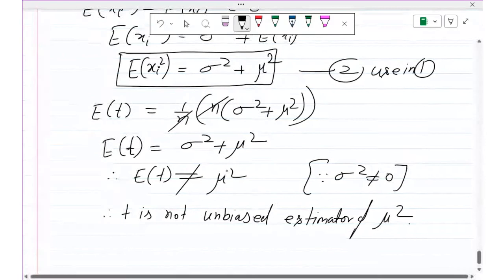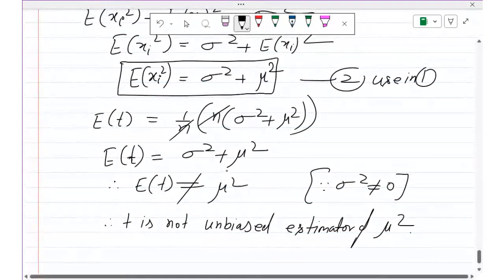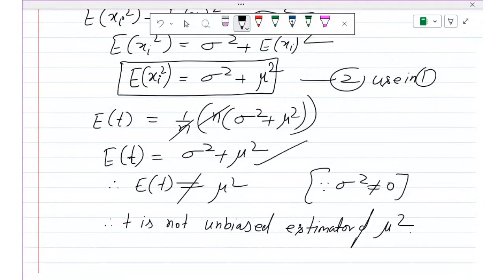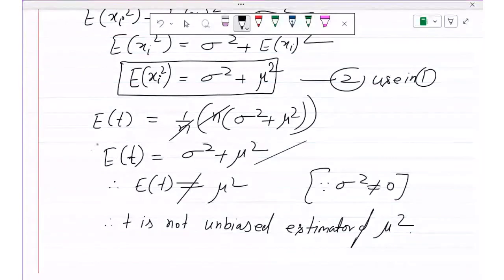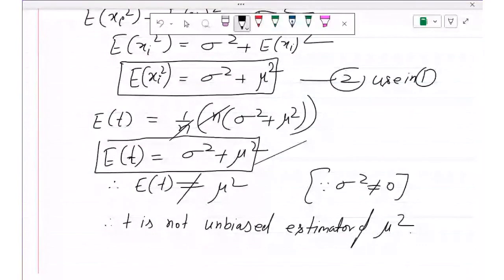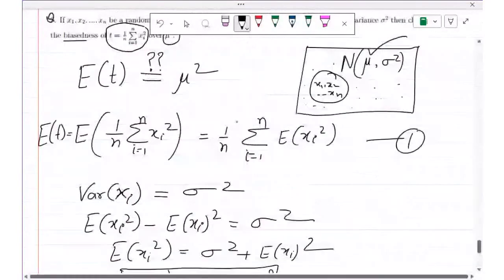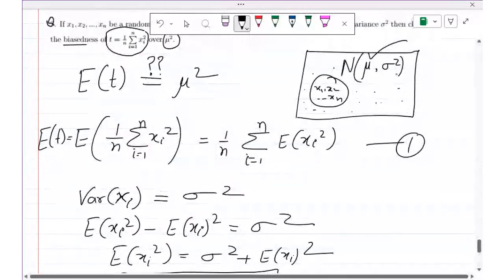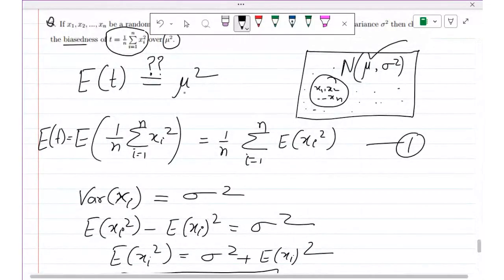We can say here that this T is an unbiased estimator of sigma square plus mu square because its expected value is equal to sigma square plus mu square. So in the exam, this can also be asked. If we take the sample from a normal population with mean mu and variance sigma square, then show that this T is a biased estimator of mu square plus sigma square. You have to do it the same way, up to here.